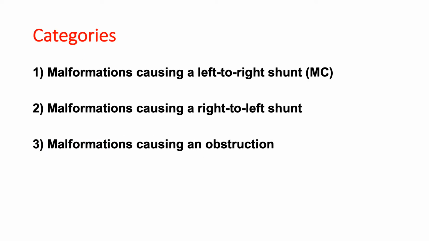And then coming to the various categories of congenital cardiac diseases, there are three different categories. The first one is malformations causing a left to right shunt, which is the most common category. The second one is malformations causing a right to left shunt. And the third category is malformations causing an obstruction.